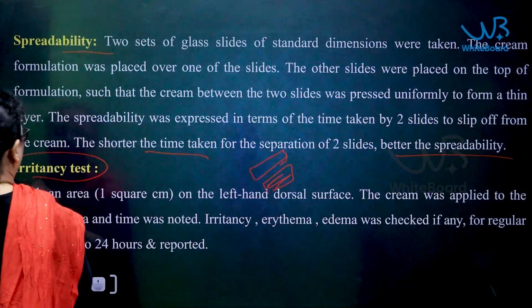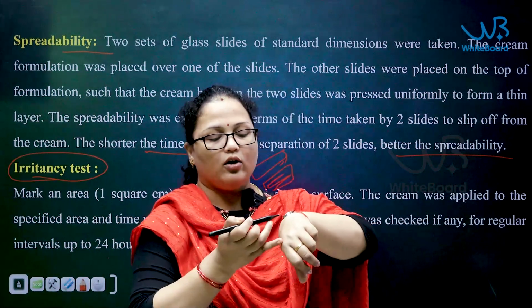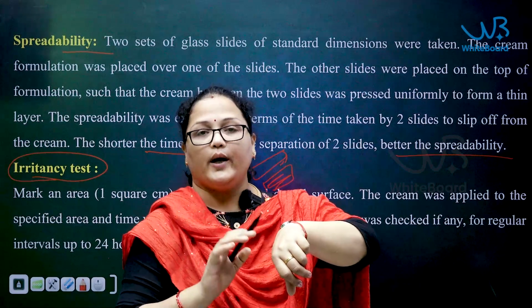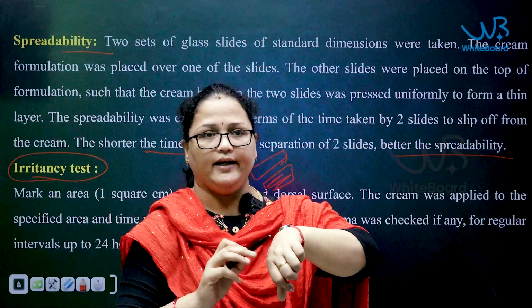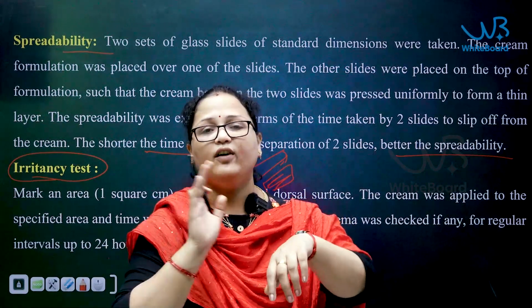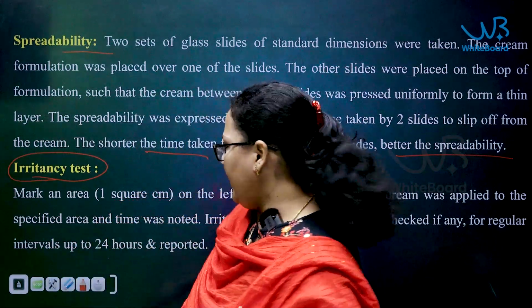Next test is the irritancy test. Coming to the irritancy test, mark some area on the dorsal surface of your hand, apply the cream and observe for 24 hours to 48 hours whether you see any irritation, inflammation or any reaction. If there is no reaction, then it is safe to use. If there is any reaction, then you have to recheck and reformulate it again.